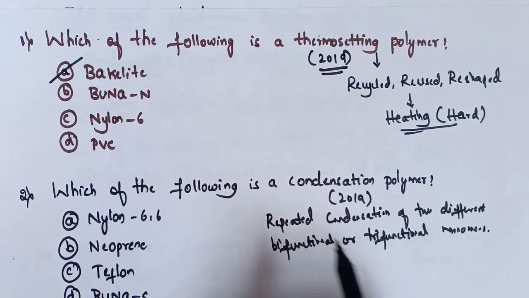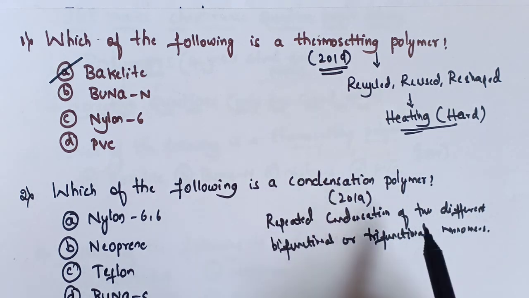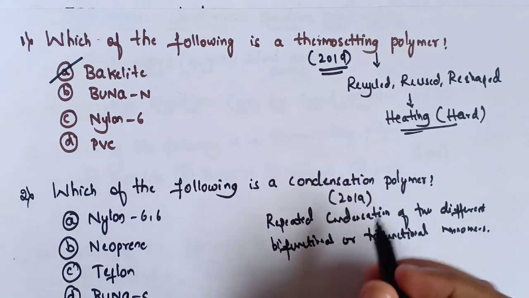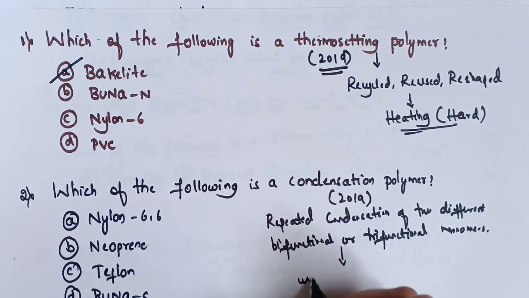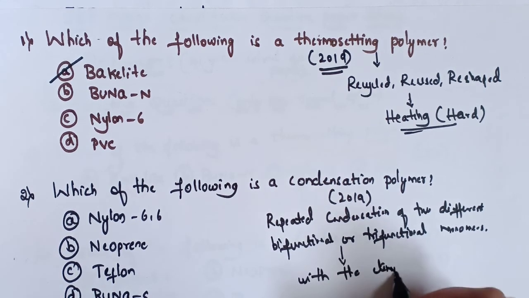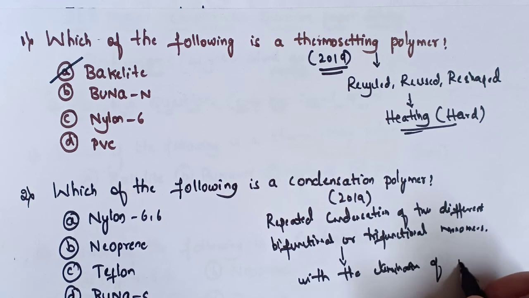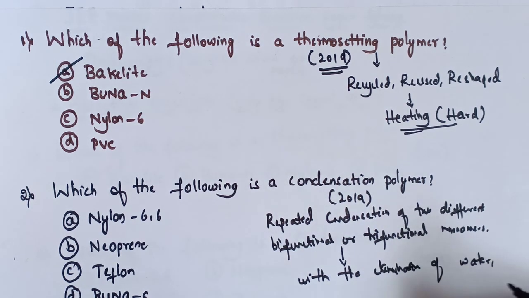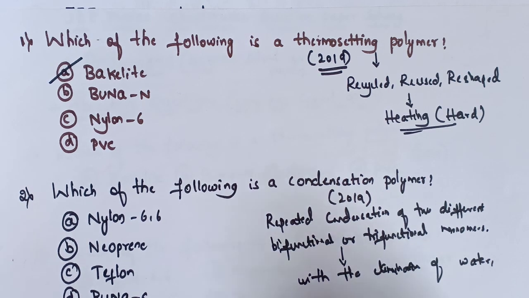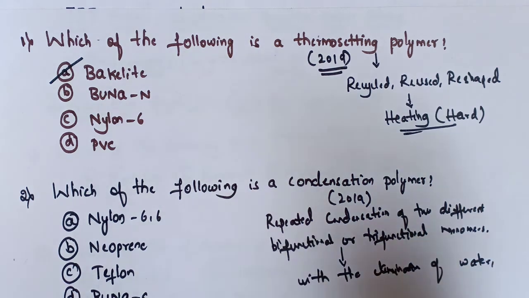Condensation takes place with the elimination of simple molecules like water, methyl alcohol, ammonia, etc. So by the elimination of these simple molecules, the condensation polymers are formed.